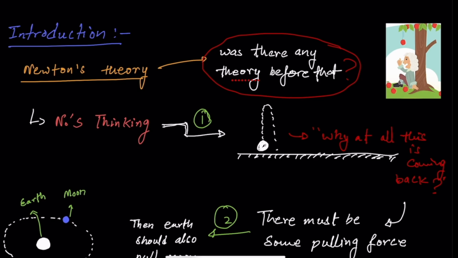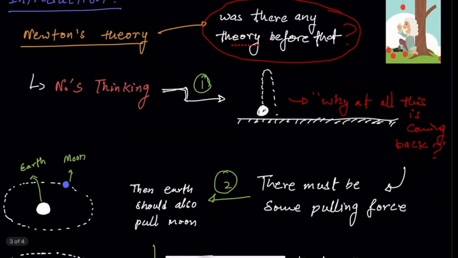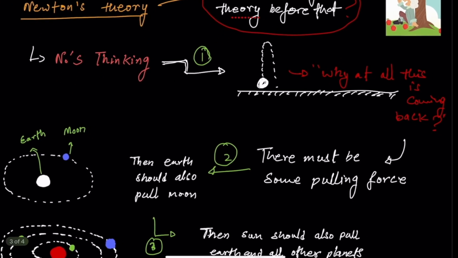As you know the famous story, once upon a time Newton was sitting beside a tree and an apple fell. He observed that the apple was falling down. So he thought that if you throw anything on the earth's surface, because of its mass it gets attracted toward the earth. It means there is some force that is pulling, and this force should be due to the mass. He also thought that this force should act between the earth and the moon, and that's why the moon is able to rotate about the earth.